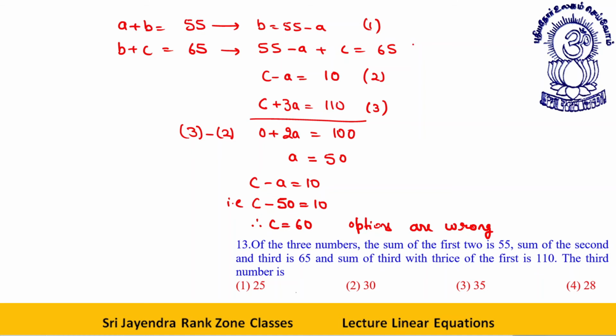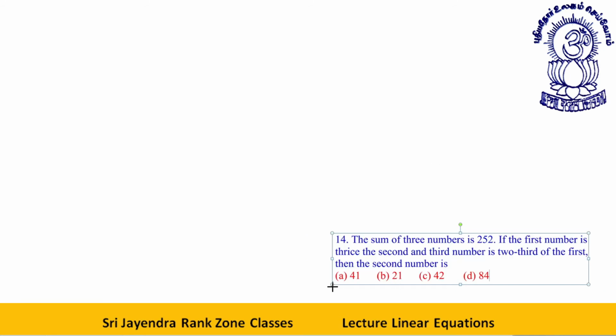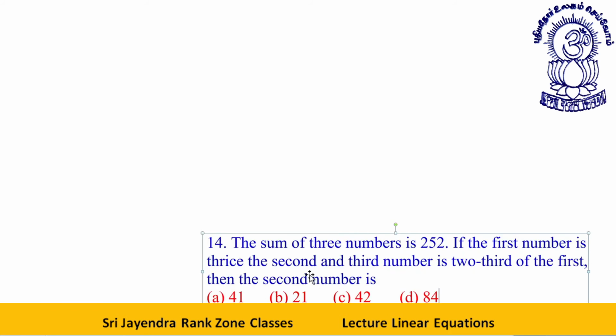Should I proceed ahead? Let's take the next one. The sum of three numbers is 252.